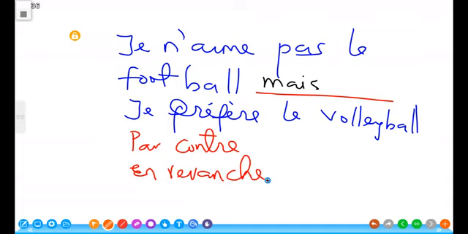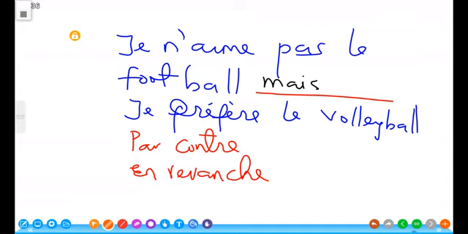So I have words like par contre or en revanche. Now, these words help us to link two opposing ideas together. So it's like saying, I do not like football, but on the contrary, en revanche, I prefer le volleyball rather. So using these words helps me to put this first idea, which is negative, plus another idea, which is positive. So, je n'aime pas le football. Par contre, je préfère le volleyball. En revanche, je préfère le volleyball.